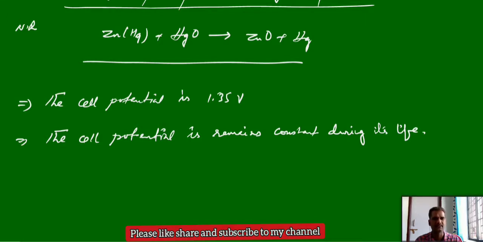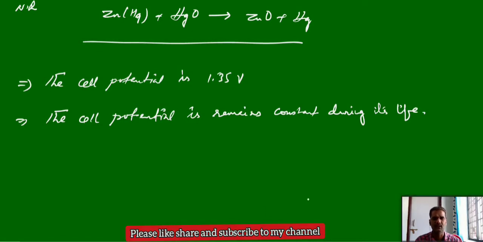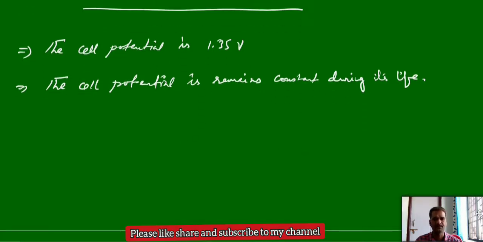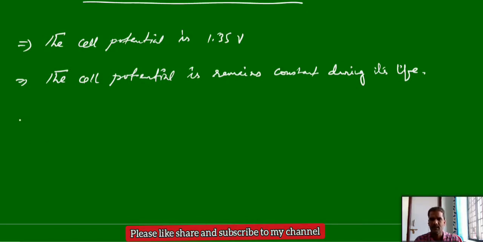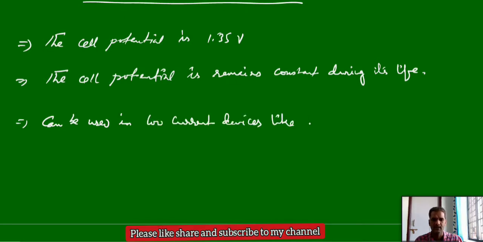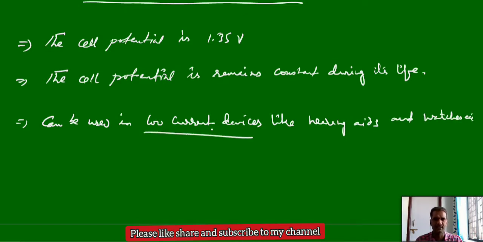That is why these mercury cells we can mainly use in wristwatches. You cannot see any disturbance in the working of the wristwatches because the cell potential throughout the life is constant. Mainly it can be used in small electronic devices, low current devices like hearing aids and watches, etc. The cell potential is very low in a mercury cell, but this point is important: the cell potential remains constant in a mercury cell.